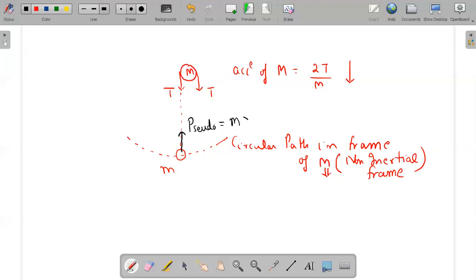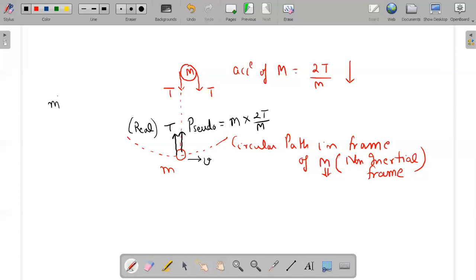That pseudo force on small m will be its mass small m multiplied by the acceleration of the frame from which this mass is being observed, and this mass is being observed from the frame of capital M, whose acceleration is 2T divided by capital M. Along with this pseudo force, this mass will also experience tension force in the string, and that tension force is a real force on this mass. So it has two forces, and with the help of these two forces, this mass is moving with velocity v along this circle.